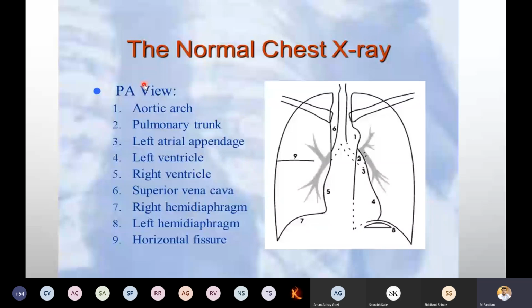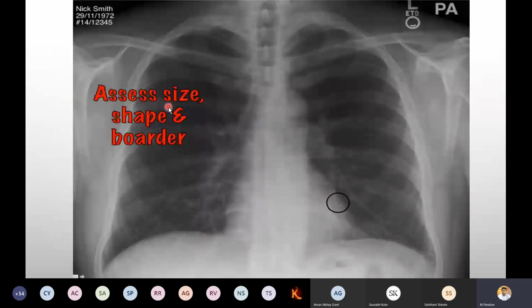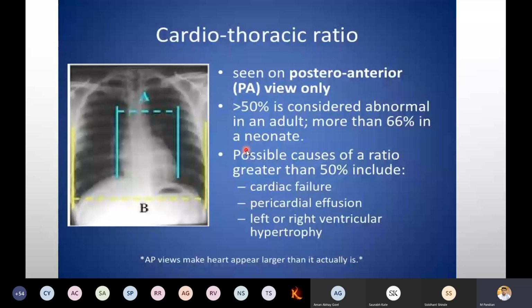Again, viva question: what are all the things in the normal chest we can examine under PA view? You have to say this entire 9 points. Now, assess the size and shape of the borders. Before we go into the borders, first I will tell you the cardiothoracic ratio.